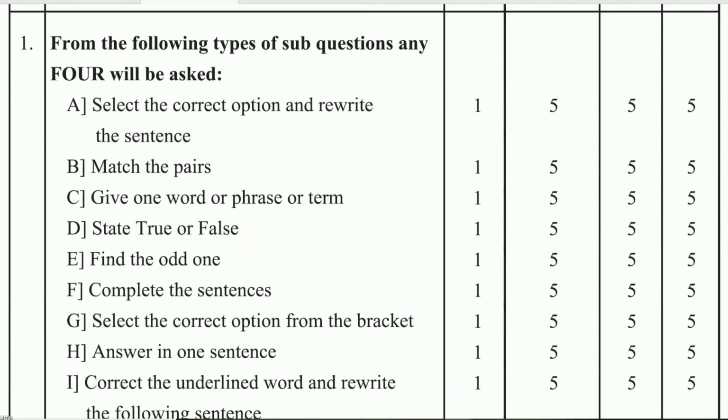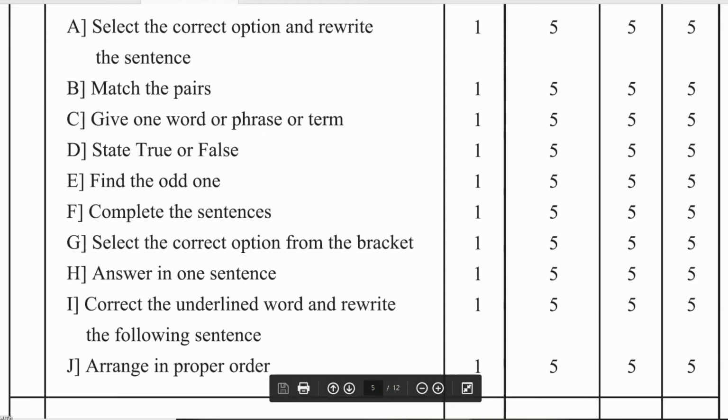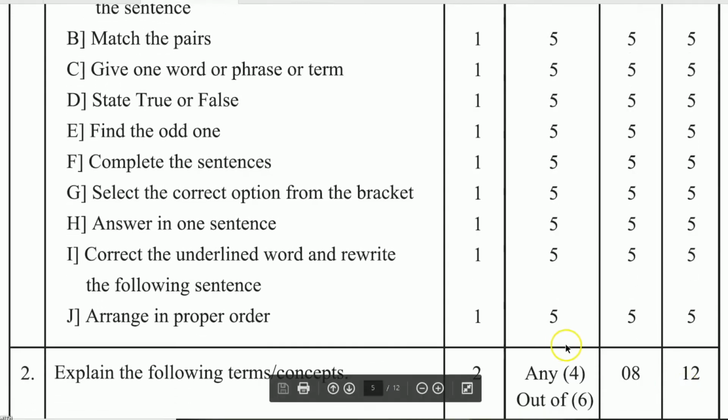First question will be objective type question. From the following types of sub-question, any 4 questions will be asked. It may be select the correct option, match the pair, give one word or phrase or term, state true or false, find the odd one out, complete the sentences, select the correct option from the bracket, answer in one sentence, correct the underlined word and rewrite the following statement, and arrange in proper order.